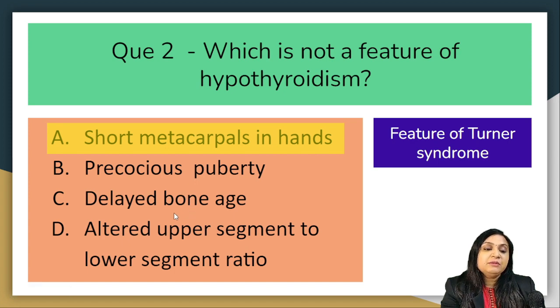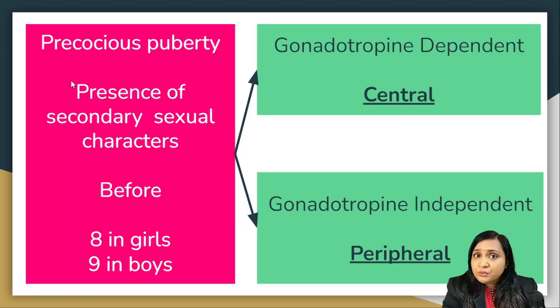Precocious puberty, delayed bone age, and altered upper segment to lower segment ratio could be a part of hypothyroidism. How is it going to cause precocious puberty? First of all, we should know what precocious puberty is. Precocious puberty is the presence of secondary sexual characters before the age of 8 years in girls and before the age of 9 years in boys.